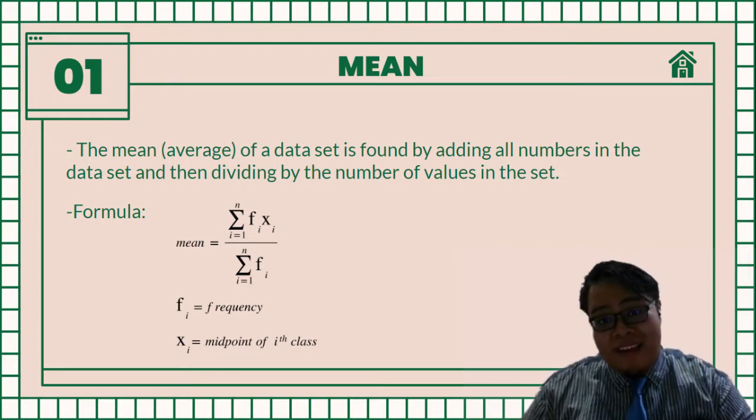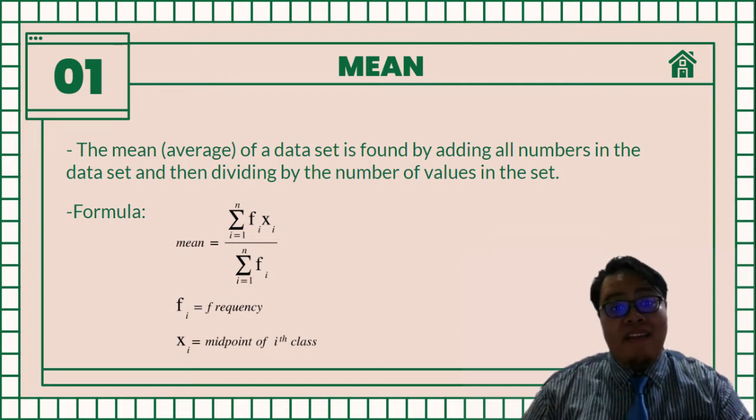What is mean? The mean or average of a dataset is found by adding all numbers in the dataset and then dividing by the number of values in the set. In statistics, the purpose of the mean is to summarize an entire dataset with a single number representing the data's center point or typical value. The mean is also known as the arithmetic average.